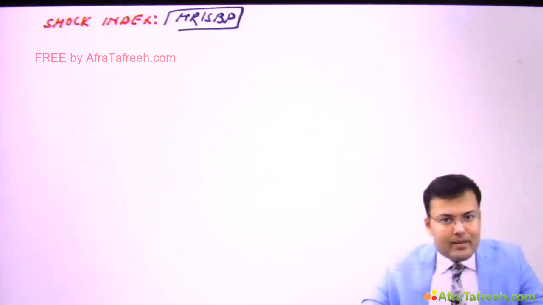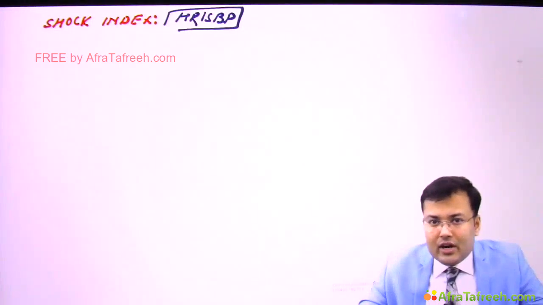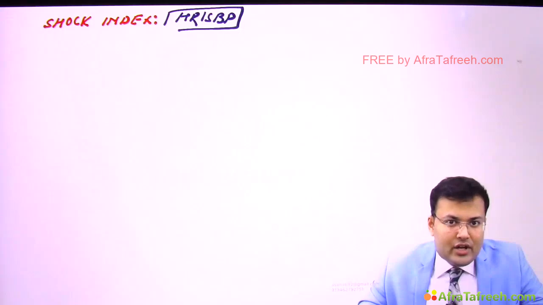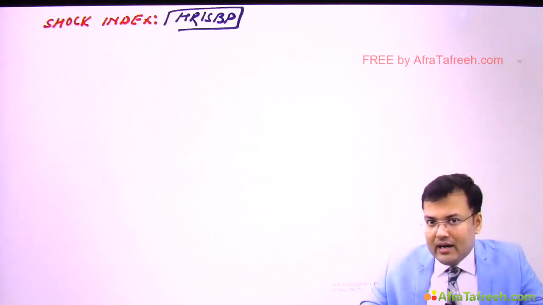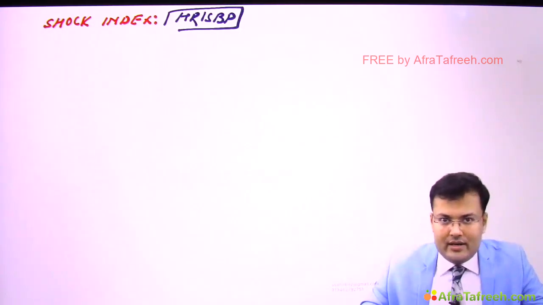There is another parameter known as modified shock index, and the definition is heart rate divided by mean arterial pressure.